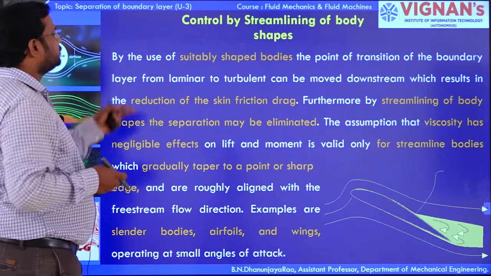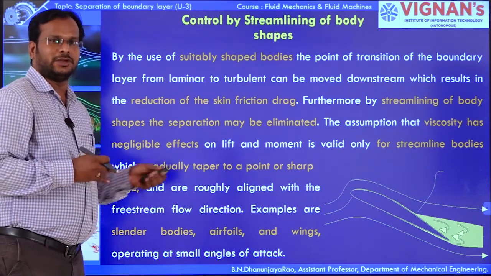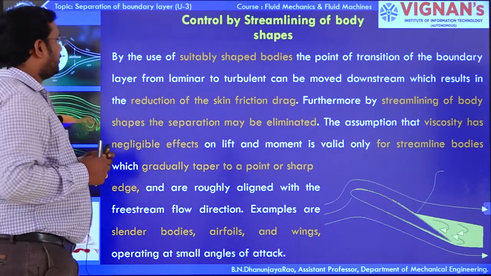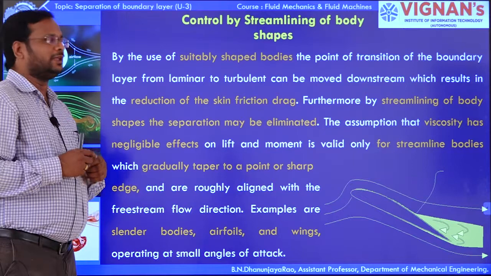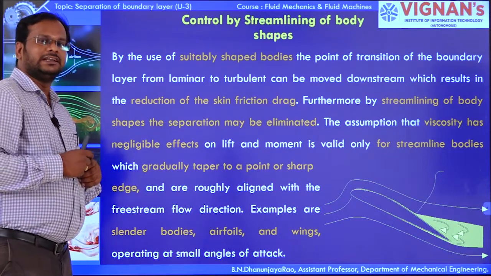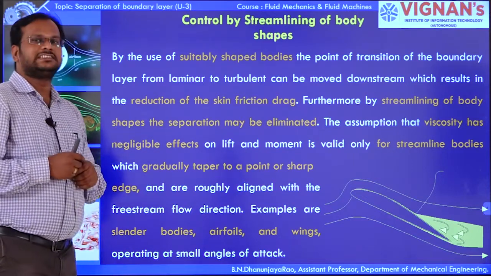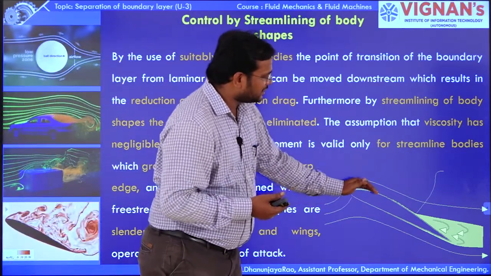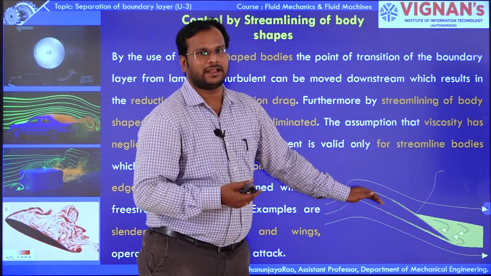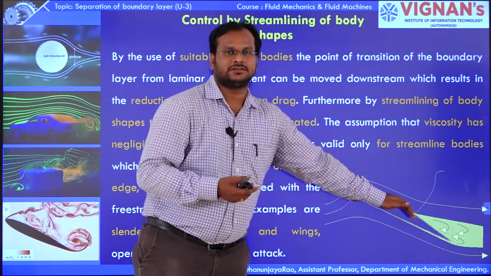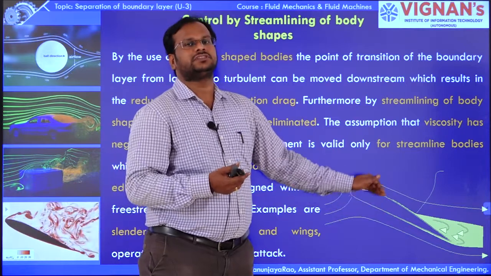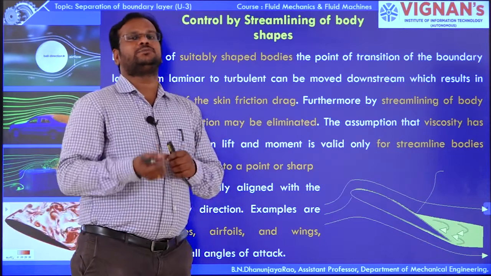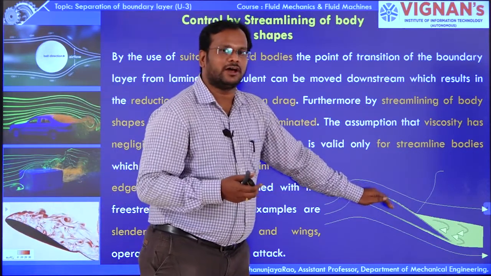So by use of suitably shaped bodies, the point of transition of the boundary layer from laminar to turbulent can be moved downstream, which results in reduction of skin friction drag. Definitely there is a skin friction drag on this particular surface, and we can easily reduce it. Skin friction drag is nothing but the friction which is provided on the surface of the particular object.